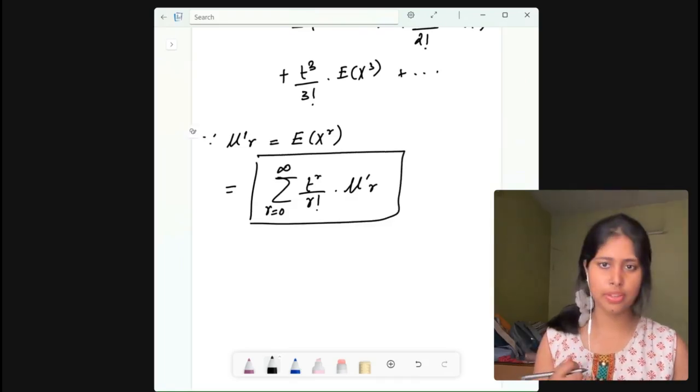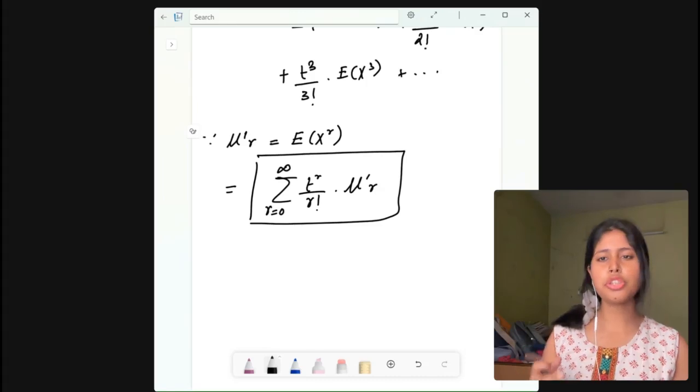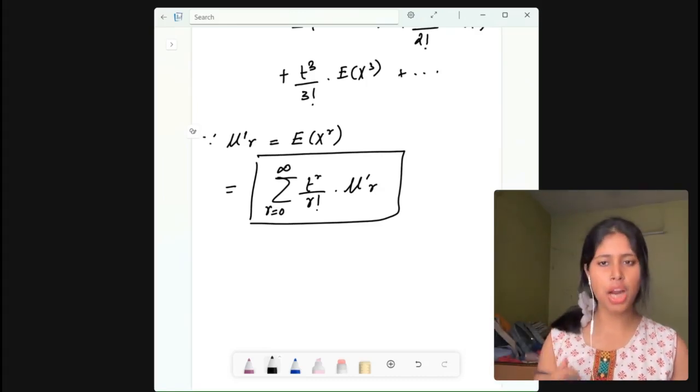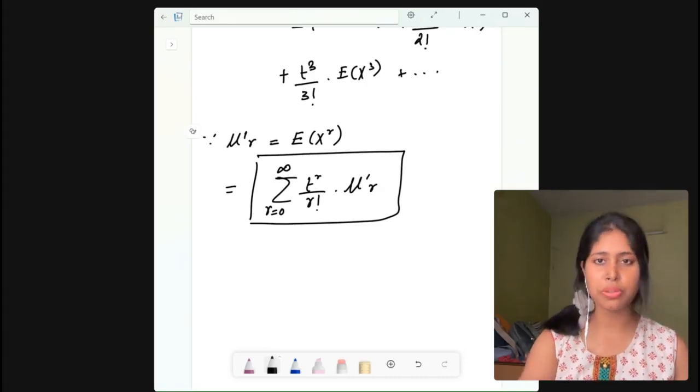Now you need to look at this. See, the coefficient of t to the power r by r factorial in Mx(t) is exactly mu dash r, which is what? The rth raw moment, right? That is why it is called the moment generating function. It literally encodes all the moments inside it.